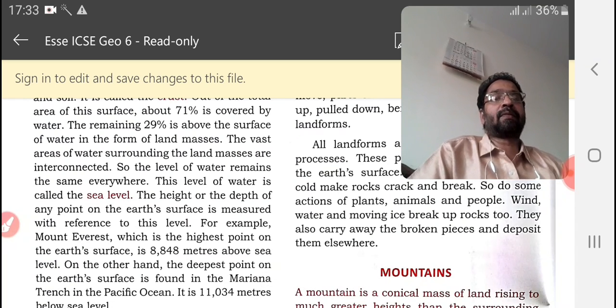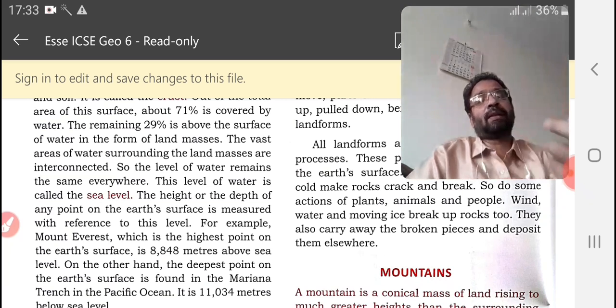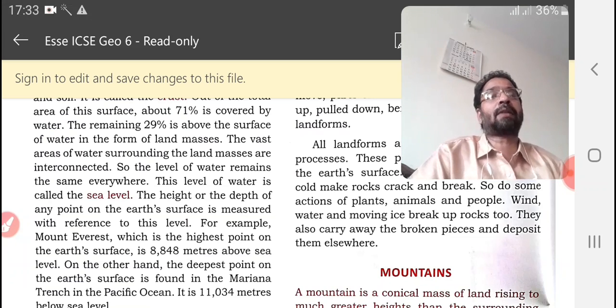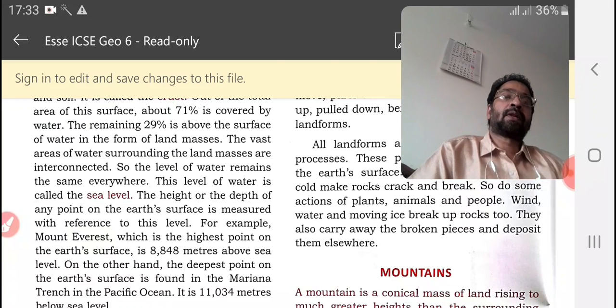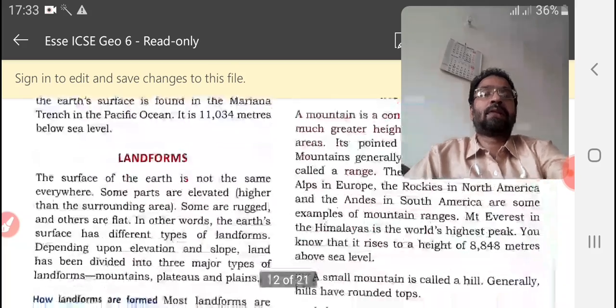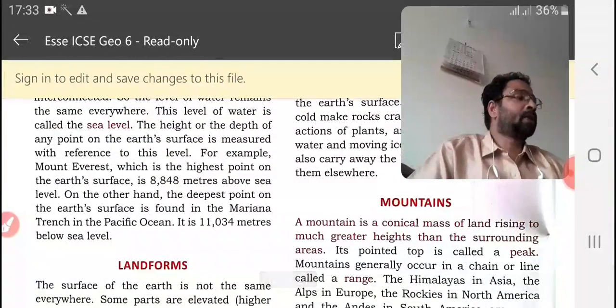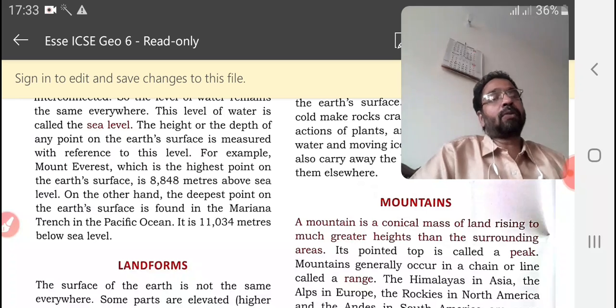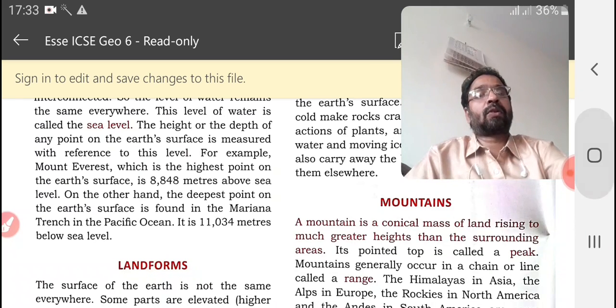These weathered pieces of rock are carried by wind, human beings, animals, water or glaciers. This transported material is then deposited in other places and creates other types of landforms. So one is the exogenous process and the other is the endogenous process. The exogenous process takes place above the earth; the endogenous process takes place inside the earth.